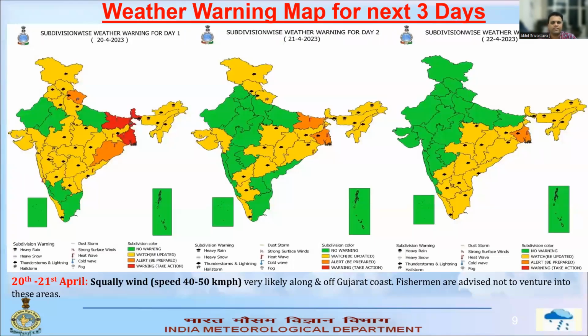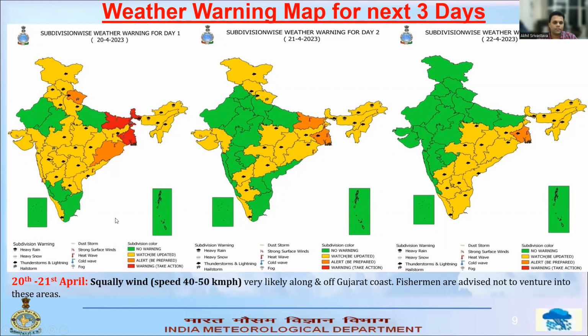If we see this warning with the help of the multi-hazard map shown over here, you can see the heat wave warning is shown over the eastern parts of the country for the next 3 days. On the other regions, you can see these black colored clouds, which show the regions or subdivisions where a thunderstorm and lightning warning has been issued, and the gray clouds show the regions with a heavy rainfall warning at isolated places. So you can see central India mostly has the thunderstorm warning for the first day, and eastern India has the thunderstorm warning during the next 2 days.